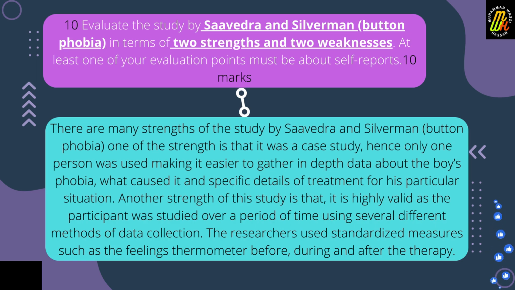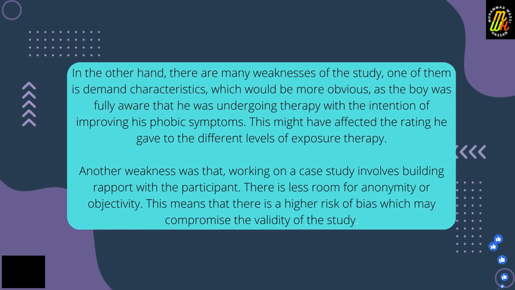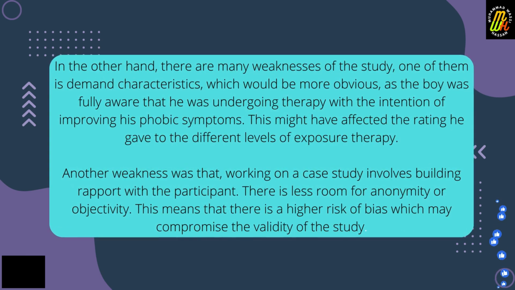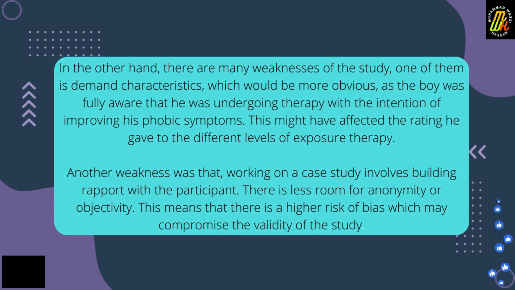The researchers used standardized measures such as a Phoenix thermometer before, during, and after therapy. On the other hand, there are many weaknesses of the study. One of them is demand characteristics, which will be more obvious as the boy was fully aware that he was undergoing therapy with the intention of improving the phobic symptoms. This might have affected the ratings he gave to the different levels of exposure therapy.